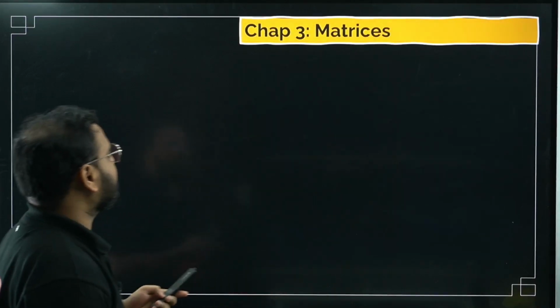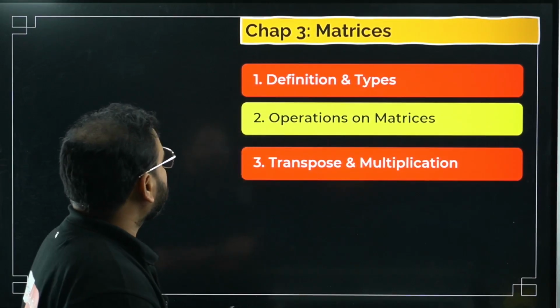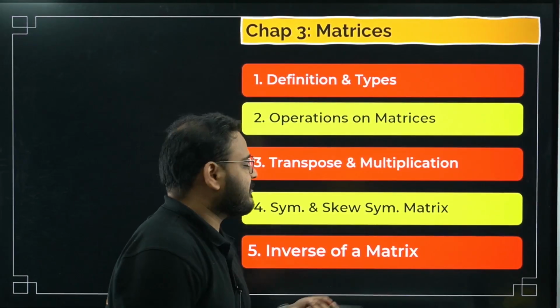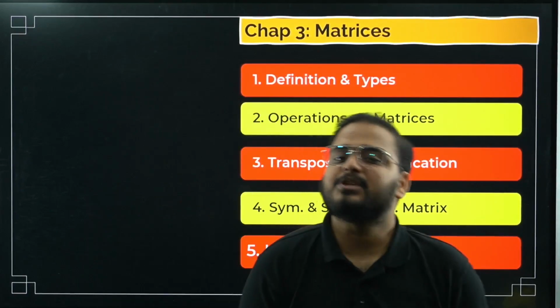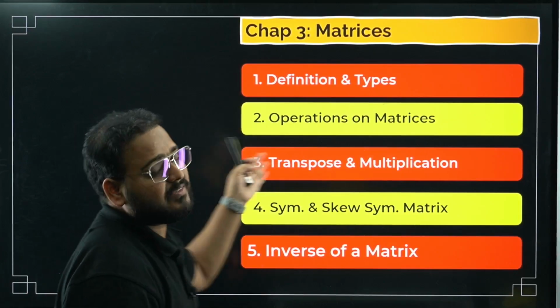Moving on to chapter number 3, we have matrices. Have a look. I've listed down your topics here, 1, 2, 3, 4, 5. Definition and types. Why important, sir? MCQs can come on this. That's why definition of all the different types of matrices is very important.